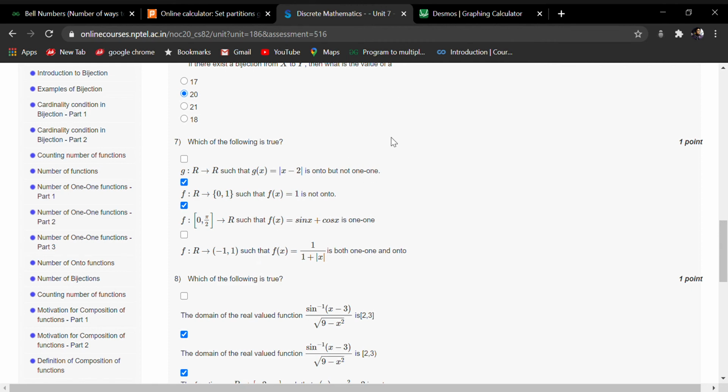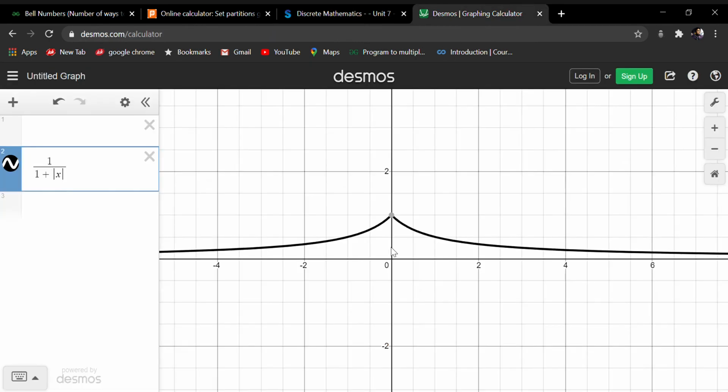So the range is minus 1 to 1, with minus 1 here and 1 here. If in between you draw a horizontal line parallel to the x-axis, it will cut at more than 1 point. So this function is definitely not 1-1, and it is also definitely not onto, because if you take the value y equal to minus 1, there is no corresponding mapping to the x coordinate. So this is not onto, and this is not 1-1.